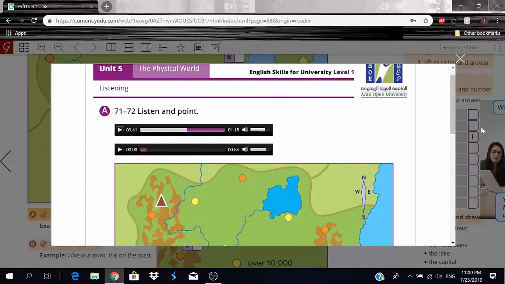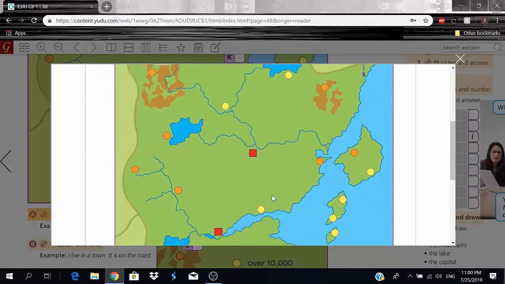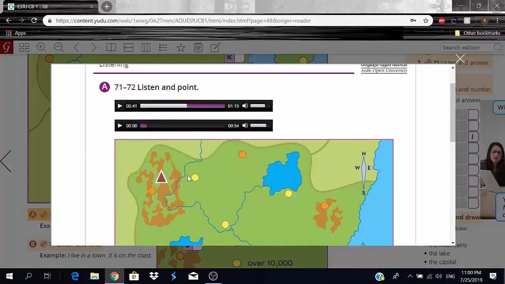Coast. Okay, so coast. What does coast mean? Coast usually means this part of land that basically looks at the river or sea. Let me give you a really good example. Here in Jeddah, where we're studying right now, Jeddah looks at the coast, right? So it's at the coast of the sea. That's why we have beaches and other cities don't, because Jeddah as a city is on the coast. Okay?